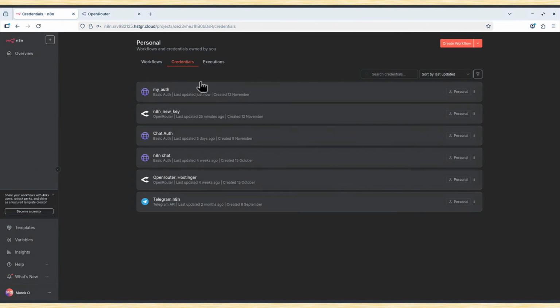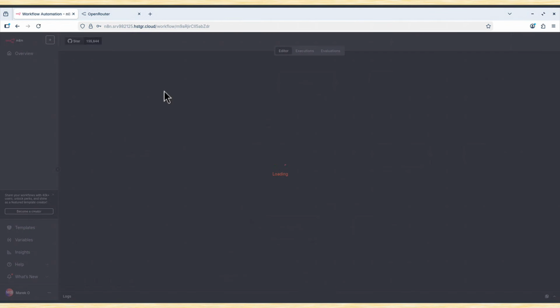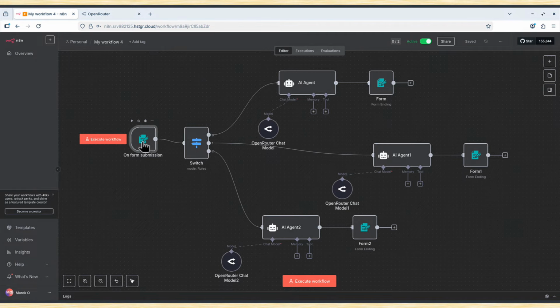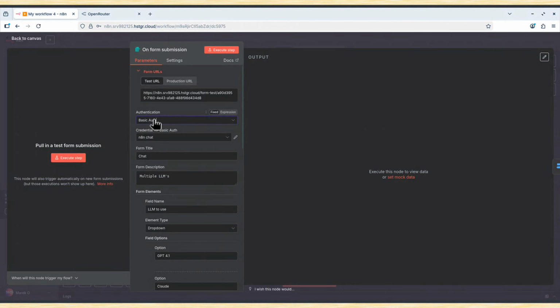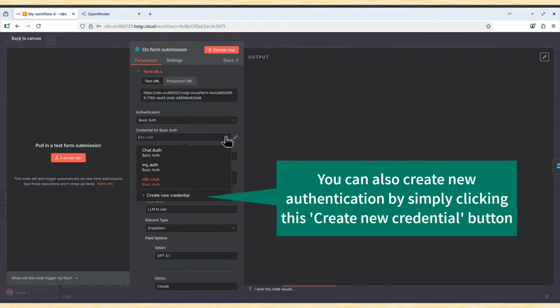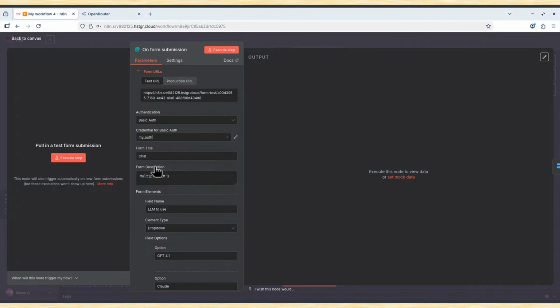Now I can go back to the workflows, to my new workflow, to the form. And for basic auth, I choose that credential that I have just created. I called it my auth. It only supports basic authentication for now. Maybe it will change in the future. But if you create a complicated username and password, I think it's good enough, you know.